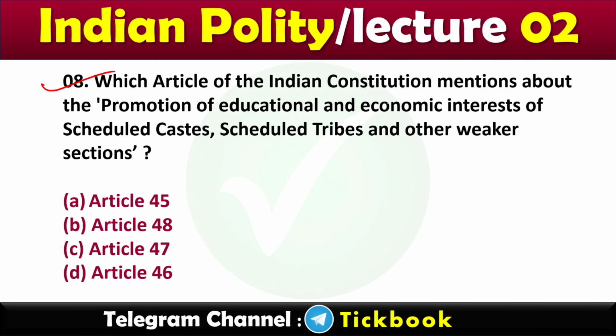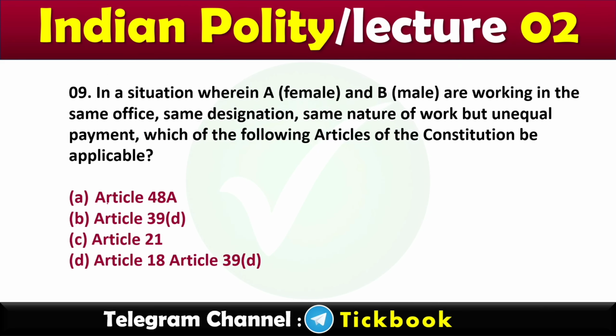8. Which article of the Indian Constitution mentions about the promotion of educational and economic interest of scheduled castes, scheduled tribes, and other weaker sections? Option number D, Article 46.